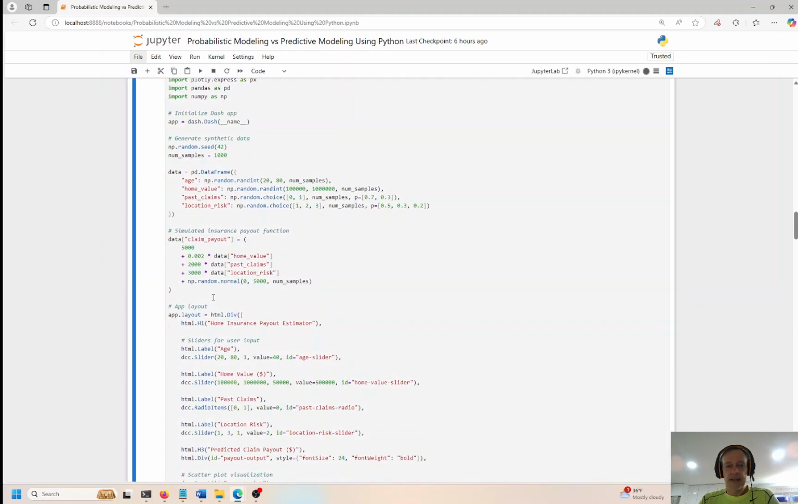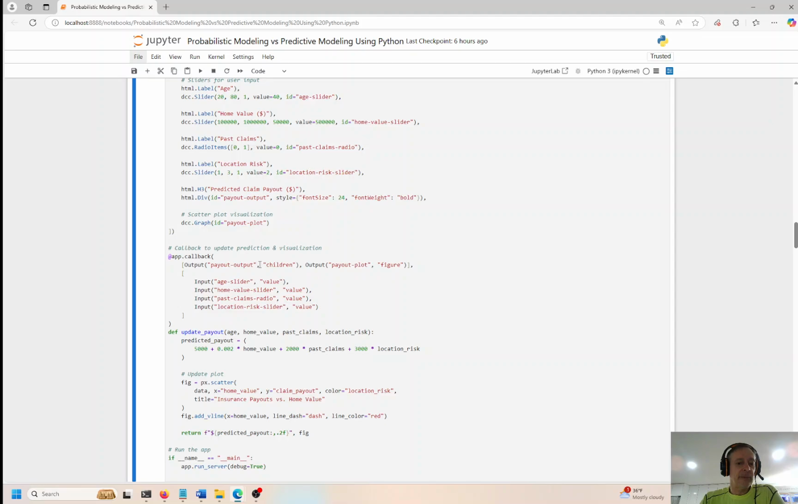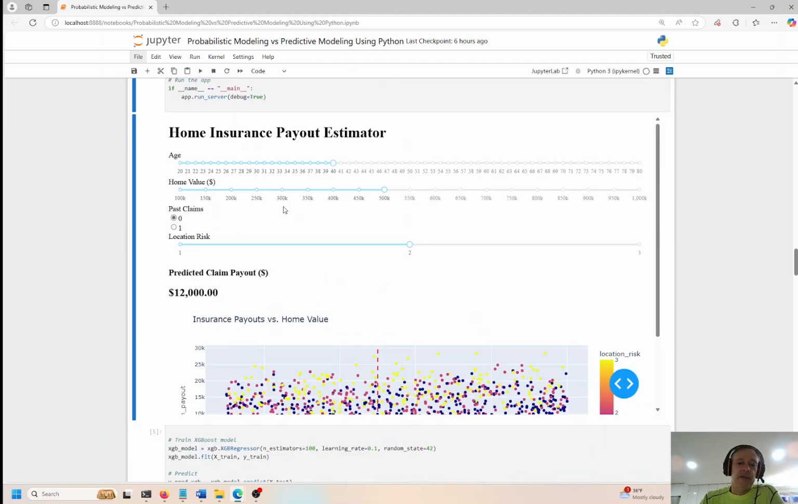Let me go ahead and build a chart here and show you a visual example of a probabilistic model. Okay, so here we're looking at a home insurance payout estimator, and I created a little dashboard here. That's all this is. And we have home value over here. As you adjust these numbers down here, the chart in the lower part of the screen is going to be adjusted. So here we have the average payout. This vertical line shows us that the average payout is about $12,700.